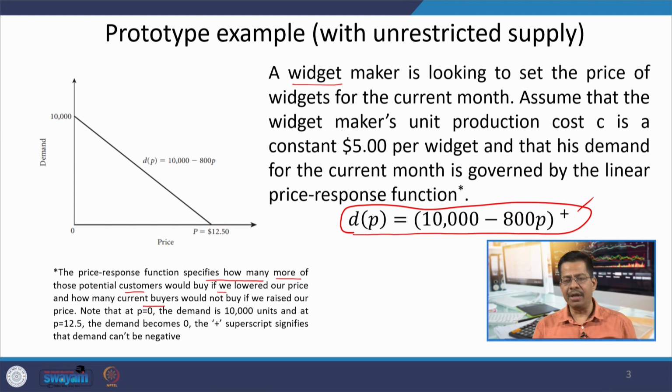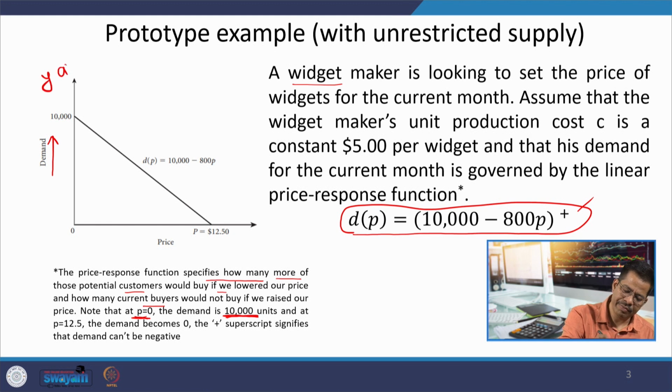Now, let us see two extreme situations of this price response function. At p equals 0, the demand is 10,000 units. On the y axis you have demand, and the x axis represents the price.